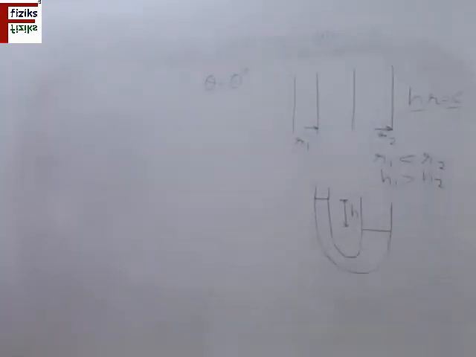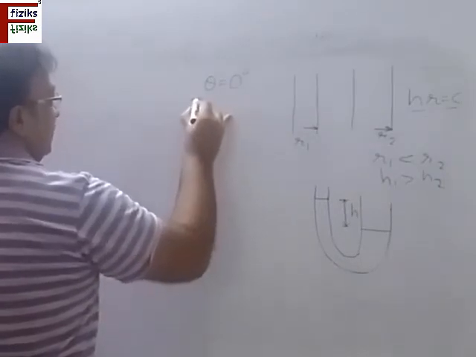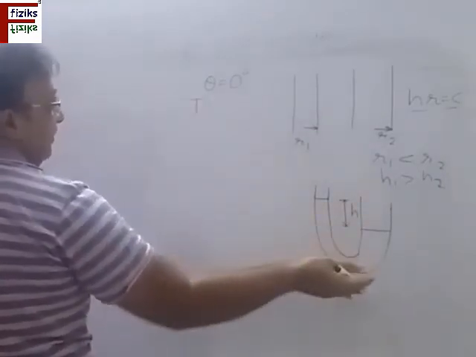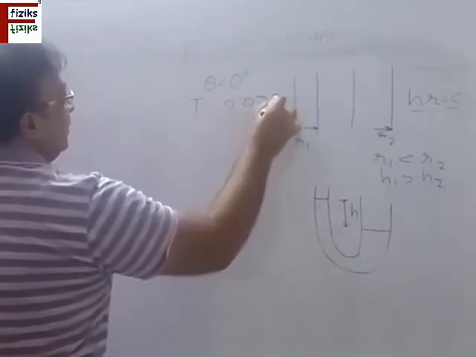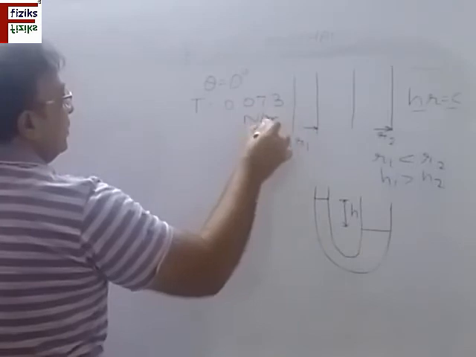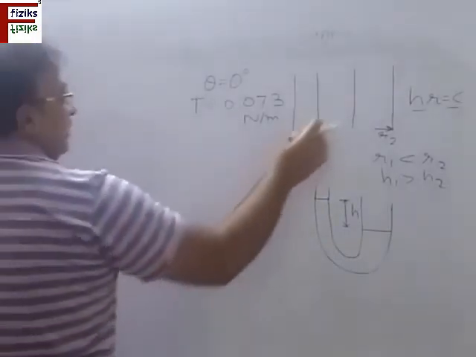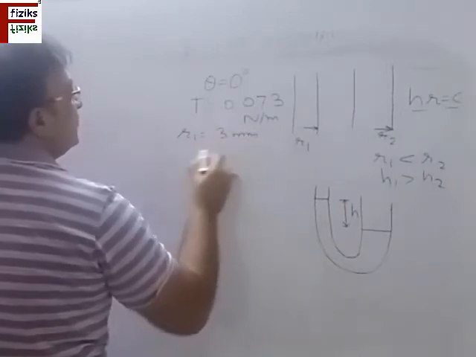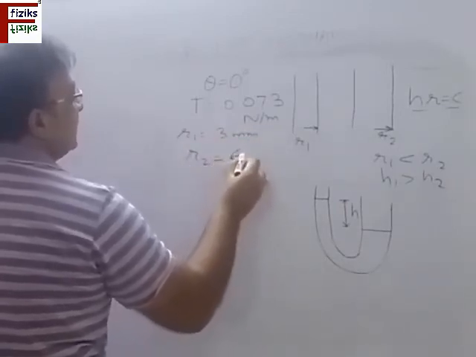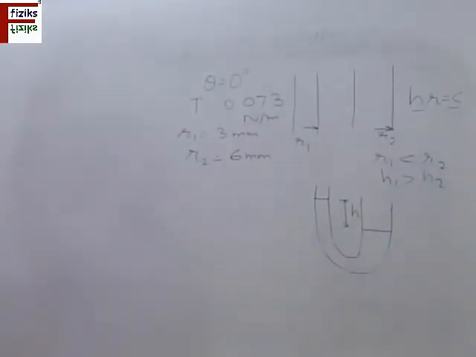Not necessarily that you can take it as 0 degree for every case. And the surface tension of the liquid which has been filled, which is water, is 0.073 Newton per meter. You can assume this value 0.07 or 0.073, around this same value for water. The value of R1 is 3 mm, R2 is 6 mm. So what will be the difference of the liquid in these two limbs, left and right?